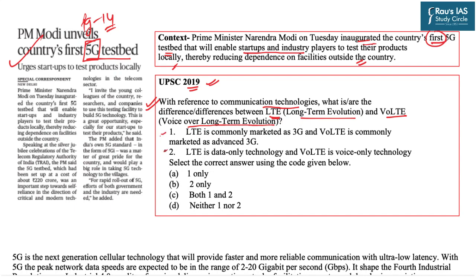There were two statements given. Statement 1, LTE is commonly marketed as 3G and VoLTE is commonly marketed as advanced 3G. Statement 2, LTE is data only technology and VoLTE is a voice only technology. You had to find the correct answer out of the given four options.